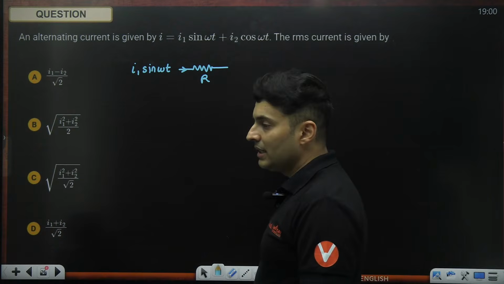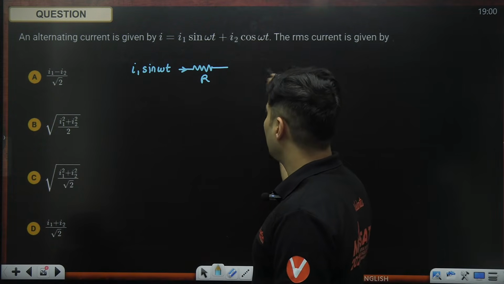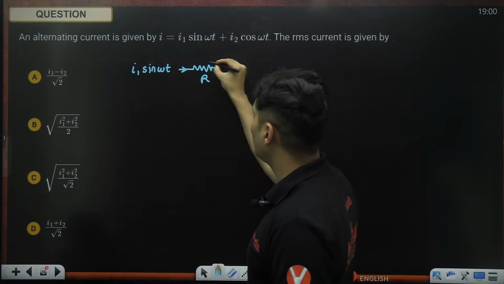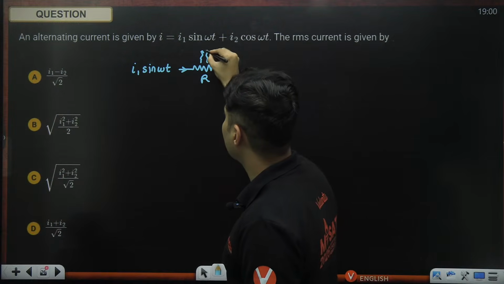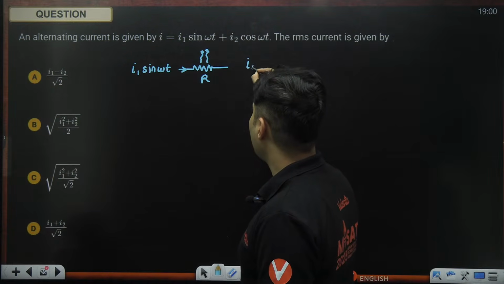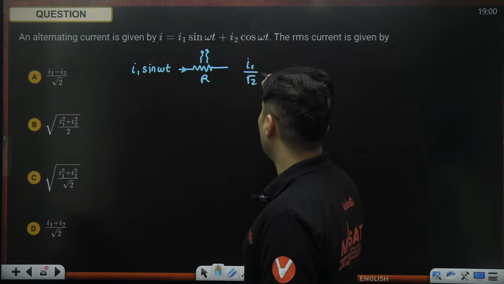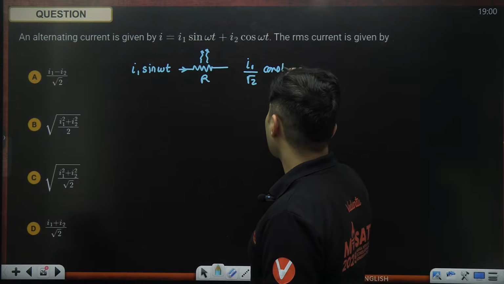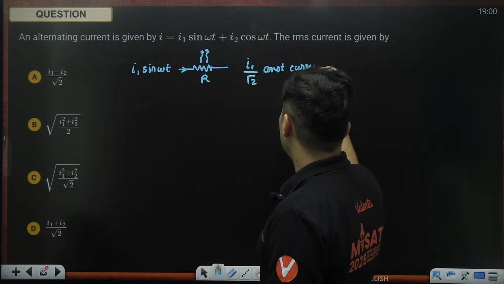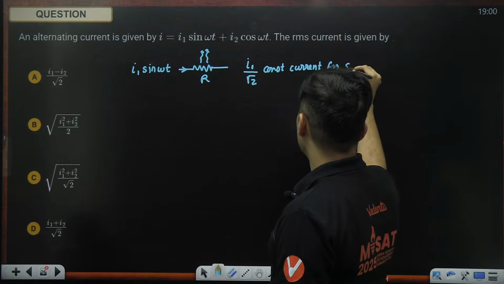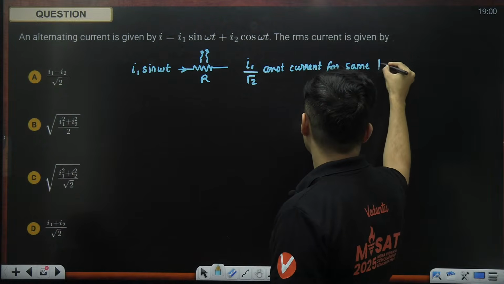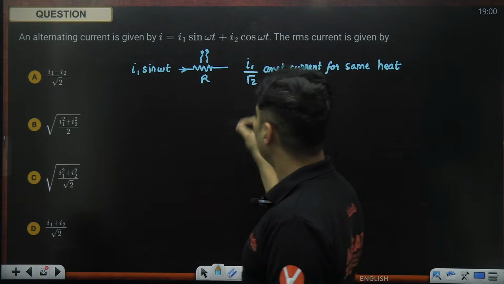To produce the same amount of heat in that particular resistance, I will need I1 by root 2 constant current for the same heat to be generated.